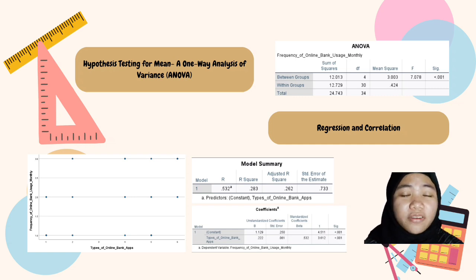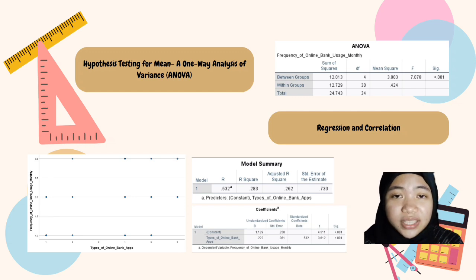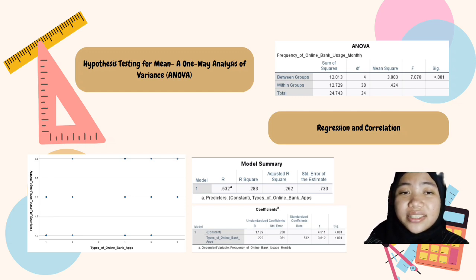Coefficient of the frequency of online bank usage monthly and the type of bank apps. From the SPSS output, we get y-intercept equal to 1.129 and slope b equal to 0.222. The least squares regression line is y equal to 1.129 plus 0.222x. Frequency of online bank usage monthly equal to 1.129 plus 0.222 times type of online bank apps. We can interpret that if the frequency of online bank usage monthly is increased by 1 unit, the type of online bank apps number will increase by 0.222 units.